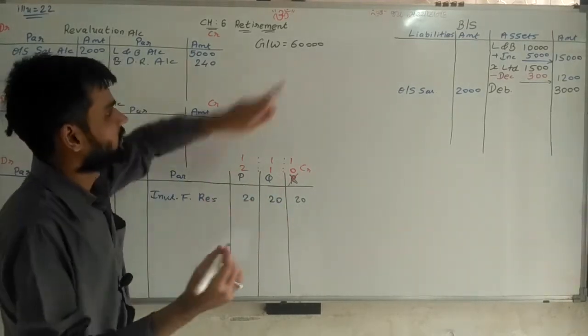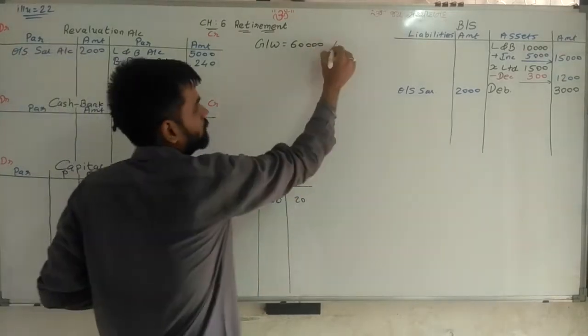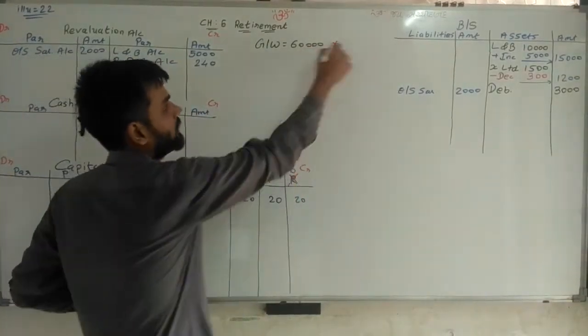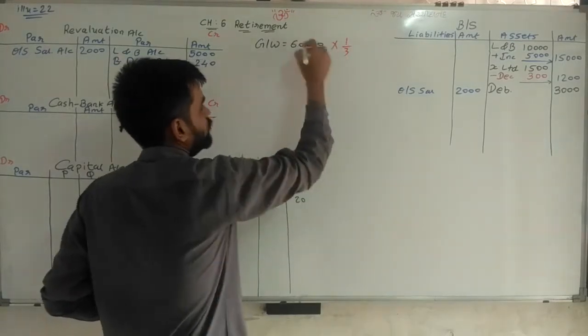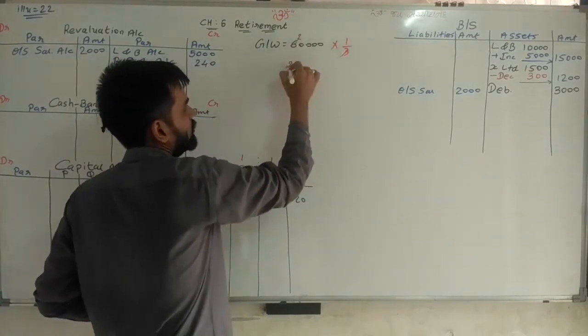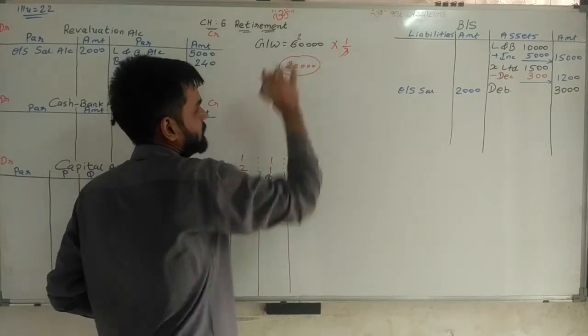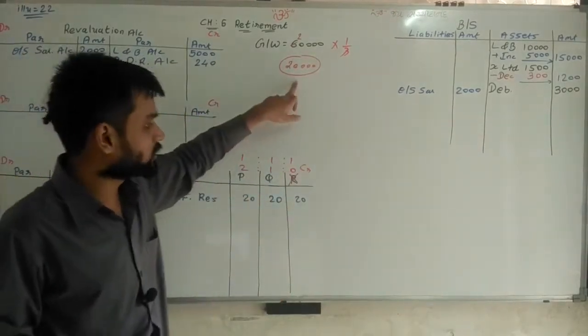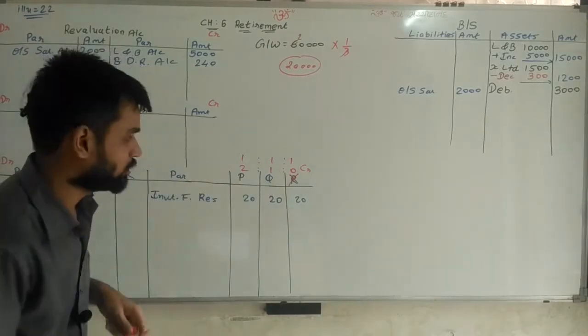So goodwill 60,000 multiplied by what is the portion of R? Sir, 1 by 3. So goodwill 60,000 into 1 by 3, that is 20,000 rupees. This is the goodwill amount of R. We are giving 20,000 goodwill to R, which means it is credited to R.